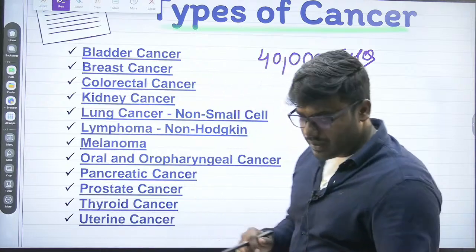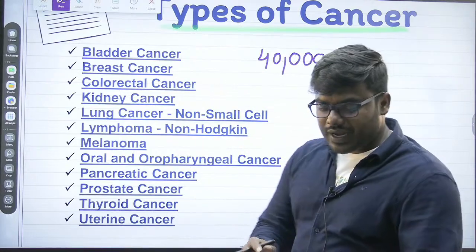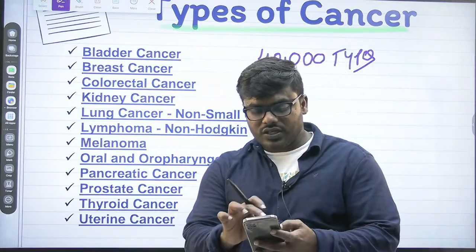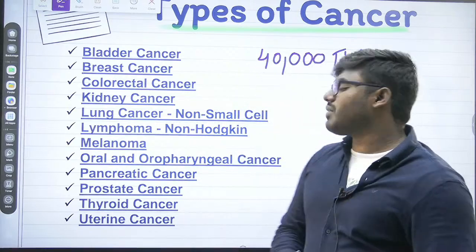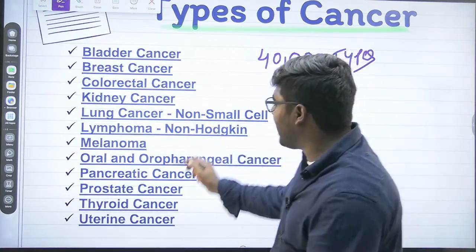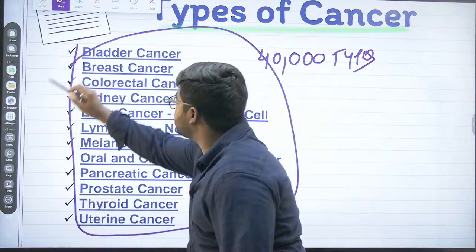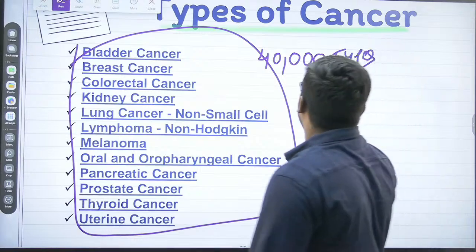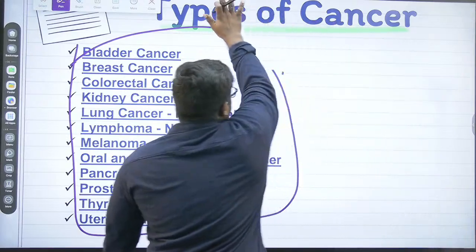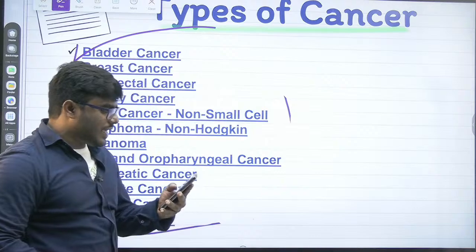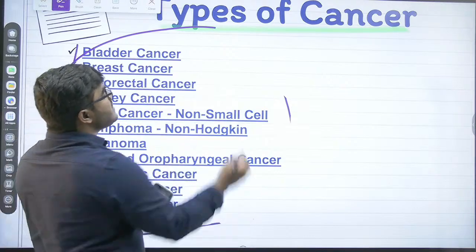But I want you to understand, when comparing among the 40,000 cancers, some cancers are most dangerous. Anyway, we have kept here some of the major types of cancers, and I am going to explain some of the most dangerous cancers. So first one is what, friends?